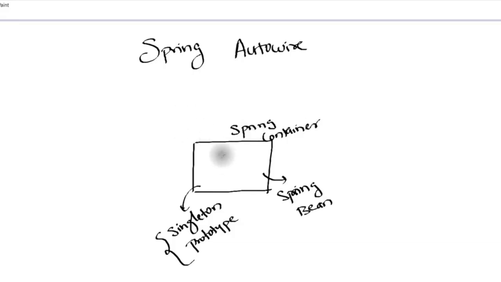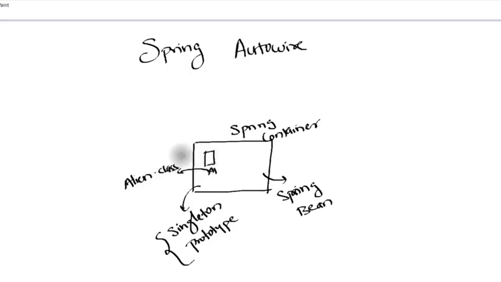The moment you run this application, it will create one object of alien here. So let me just name it as A1. So it will create an A1 object for you, and this A1 is of type alien. So A1 is of type alien class, right? So you can say alien.class. So the A1 object here, which is created by Spring Framework, is of type alien.class.